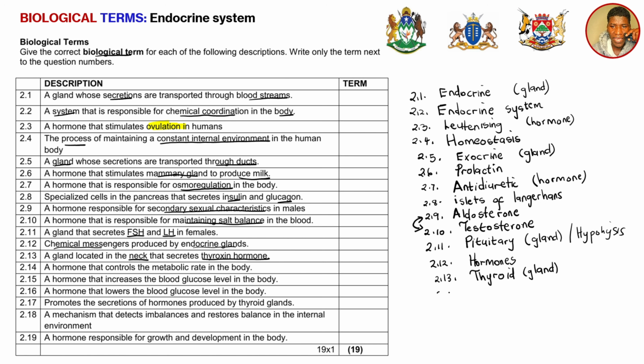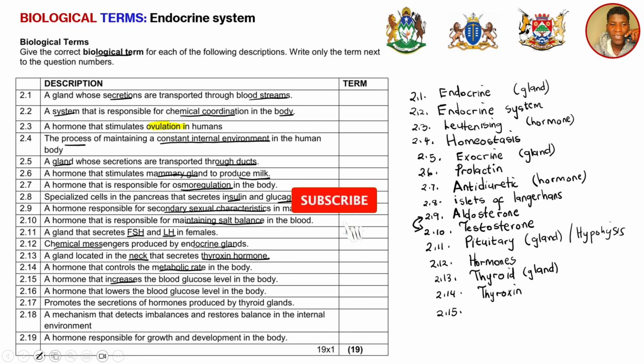And then after that we have 2.14. A hormone that controls the metabolic rate in the body. Remember, the metabolic rate is primarily controlled by thyroxine, because the thyroxine hormone that is secreted by the thyroid gland is the one that is mainly regulating the metabolism of the cells. So the answer here is going to be thyroxine.